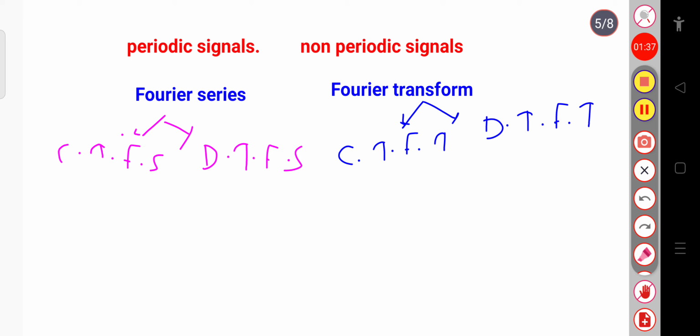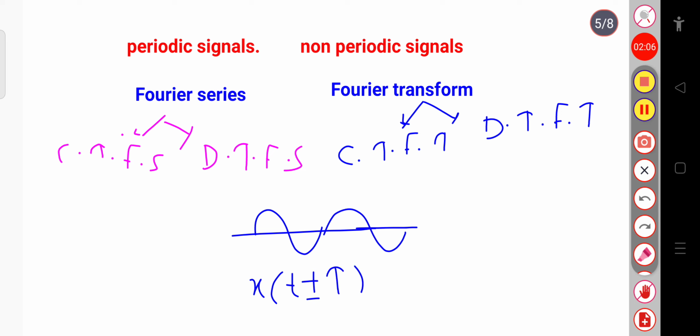So basically, what is a periodic signal? It means any signal which repeats itself after a particular interval of time, that is for a particular time period. If it repeats again, then we can call it a periodic signal. If this is not the case, then we can say that it is non-periodic in nature. Suppose for example, x of t plus or minus T will be equal to x of t. So this is called a periodic signal.